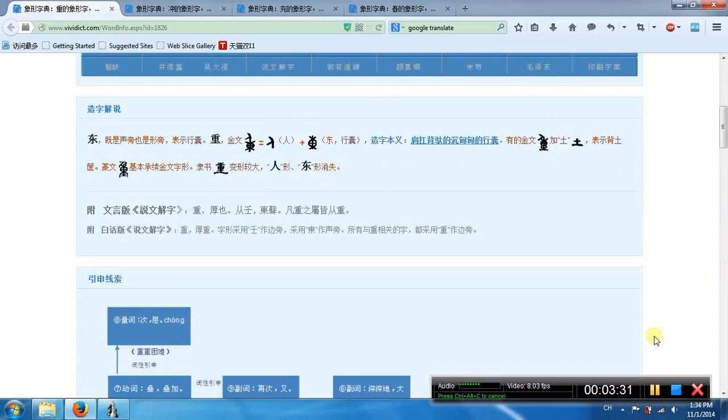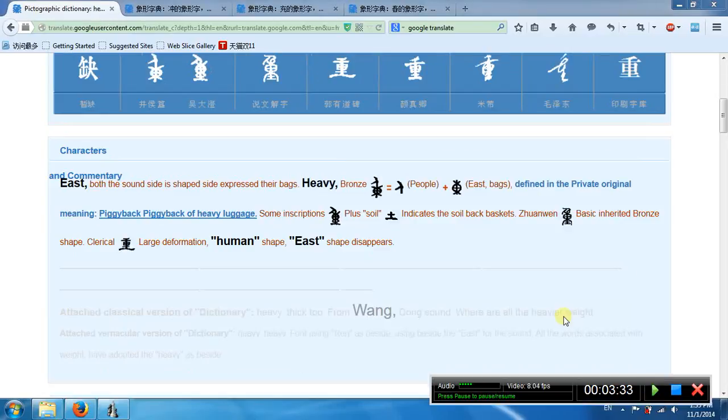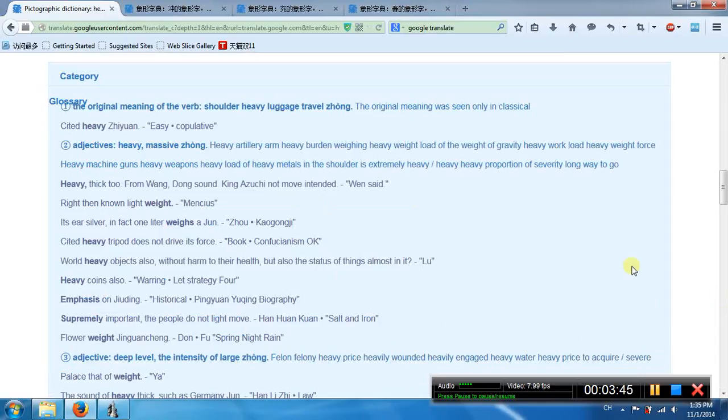Zhong means heavy. This is like people. This is like a bag. Means a heavy language. Second meaning heavy, massive. Third meaning deep level, intensity or large.